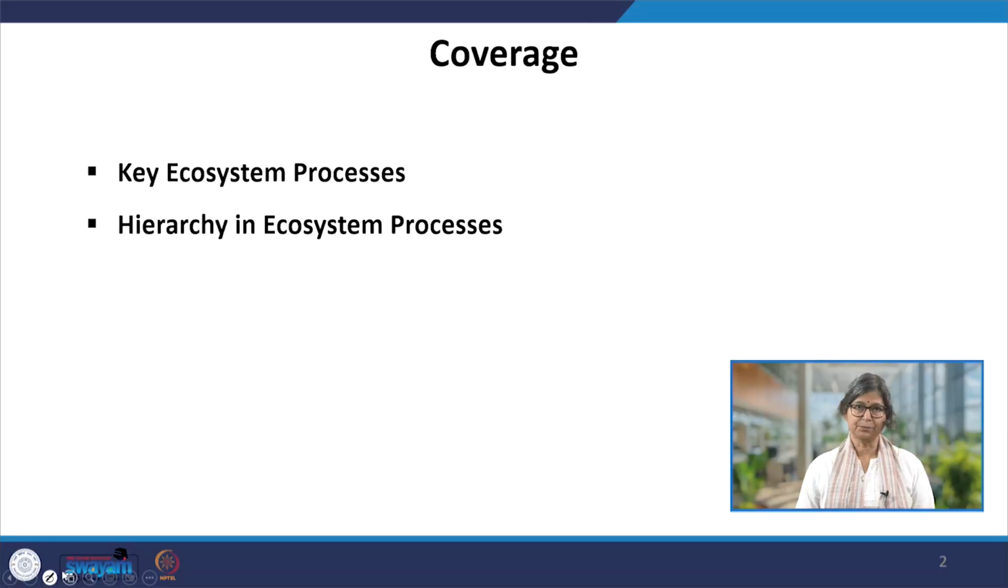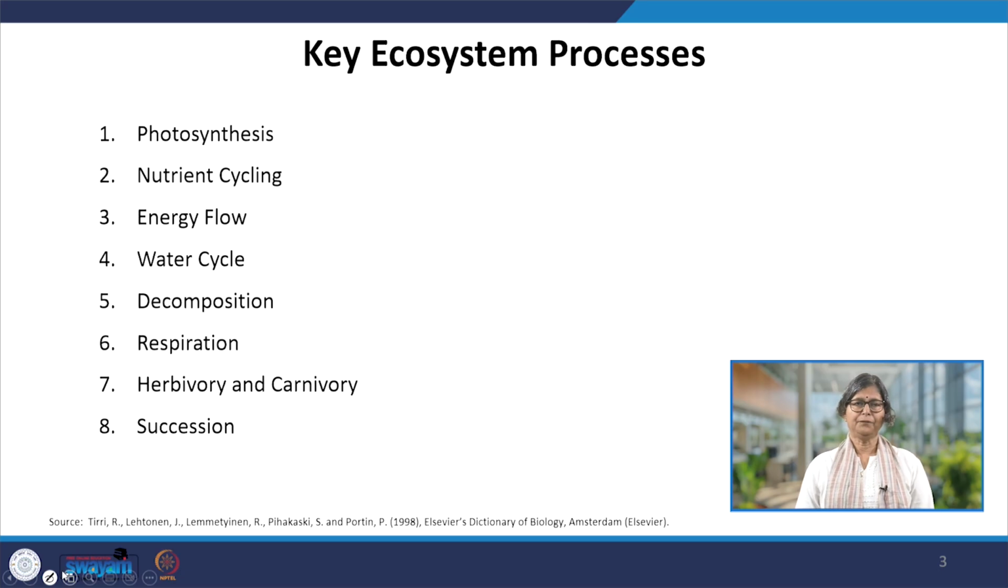We will be continuing with a new topic, that is ecosystem process. And this is our fourth lecture. In this particular lecture module, we will finish key ecosystem process and hierarchy in ecosystem processes. If you remember, we had introduced the concept of ecosystem process earlier, where we talked about the process as an event or interactions between those biotic and abiotic elements and resulting in functions.